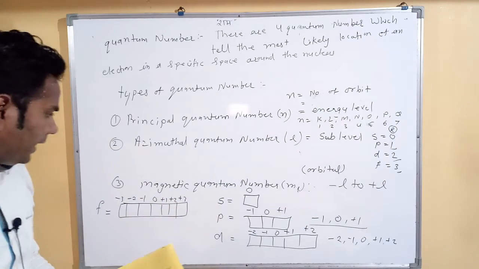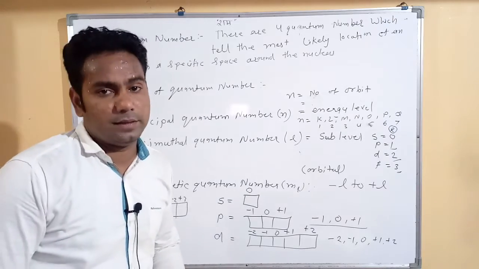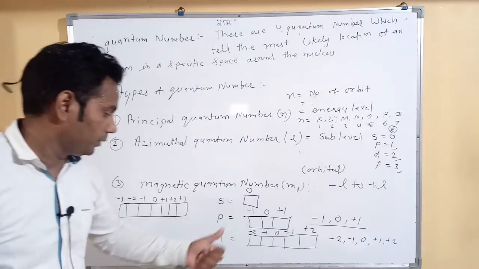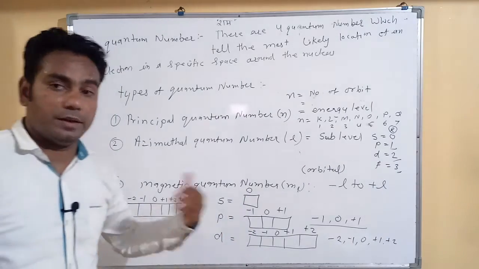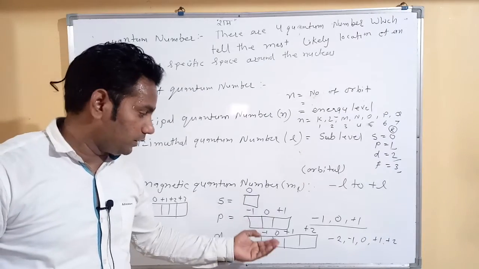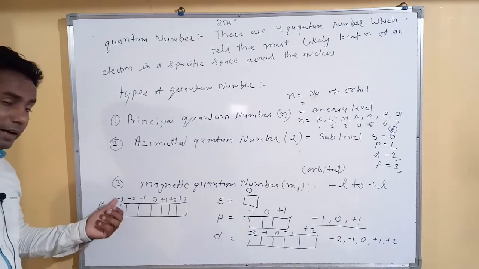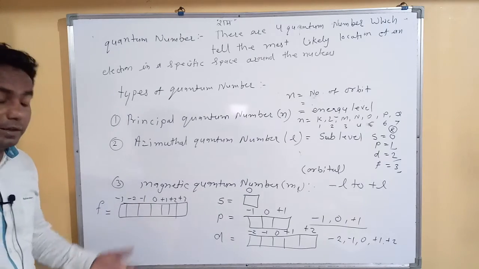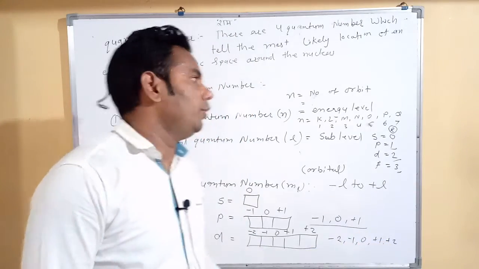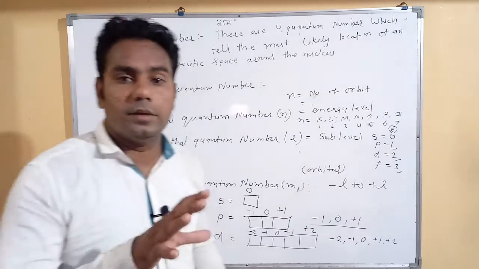These are the magnetic quantum numbers. They depend on minus L to plus L. Done. For S, the magnetic quantum number is 0. For P, minus 1, 0, plus 1. For D, minus 2, minus 1, 0, plus 1, plus 2. Then for F, minus 3, minus 2, minus 1, 0, plus 1, plus 2, and plus 3. Clear? Now we have one more quantum number, called the spin quantum number.